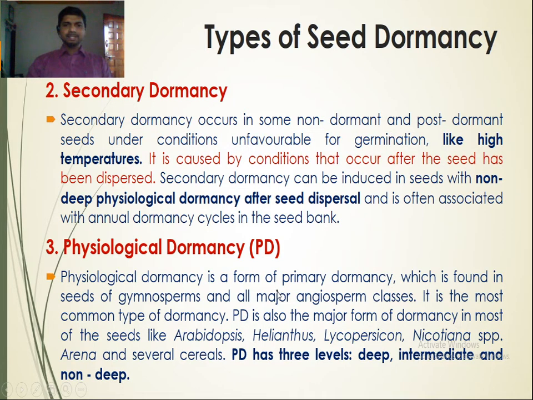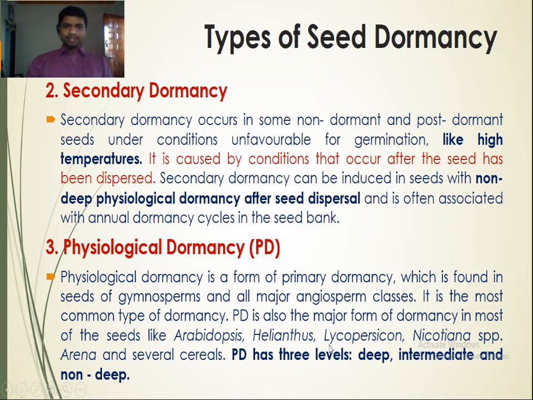Physiological dormancy is a form of primary dormancy which is found in seeds of gymnosperms and all major angiosperm classes. It is the most common type of dormancy. It is also the major form of dormancy in seeds like Arabidopsis, Helianthus (sunflower), Lycopersicon (tomato), Nicotiana (tobacco), Avena and several cereals.